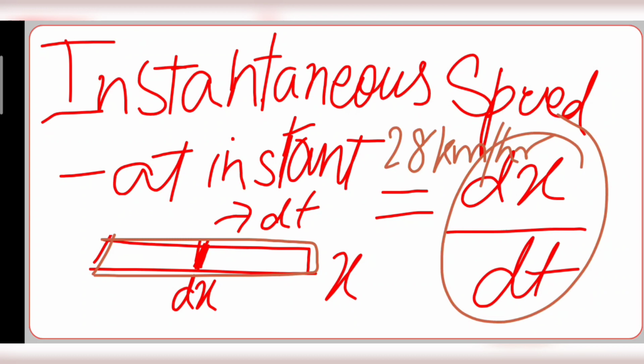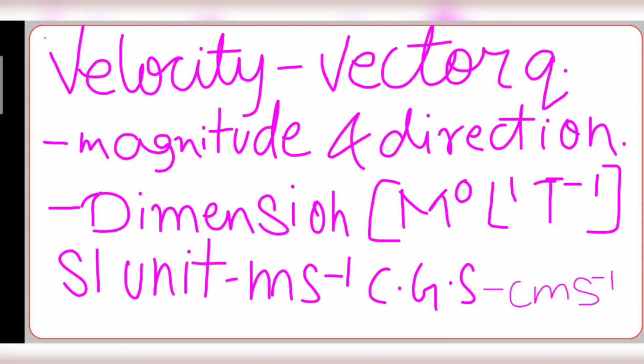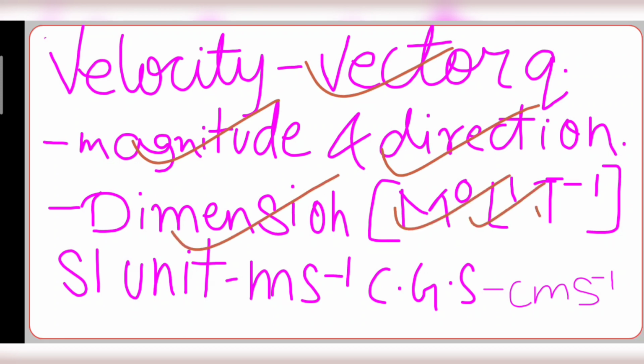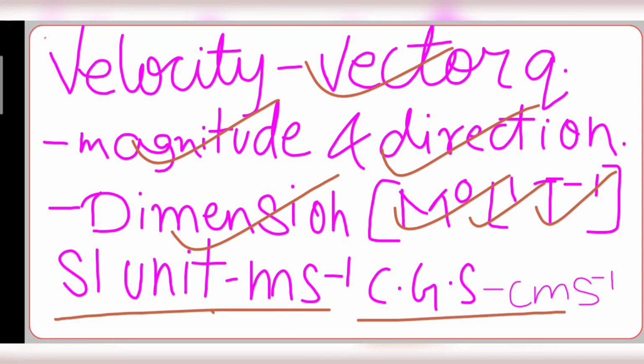Okay, a very small part of x is called dx, and the time taken is dt. Now comes velocity. Velocity is a vector quantity. When it's a vector quantity, we will have both magnitude and direction. The dimension of velocity is M^0 L^1 T^-1. And again, please be careful with the SI and CGS units. It's meter per second and centimeter per second.